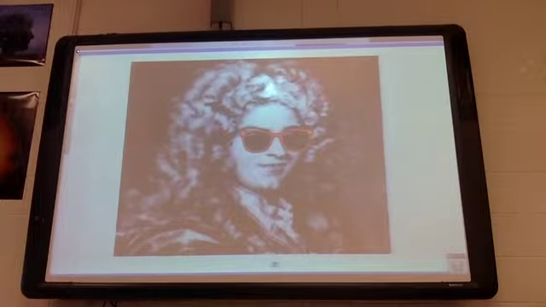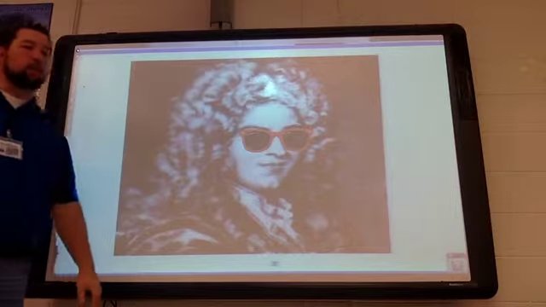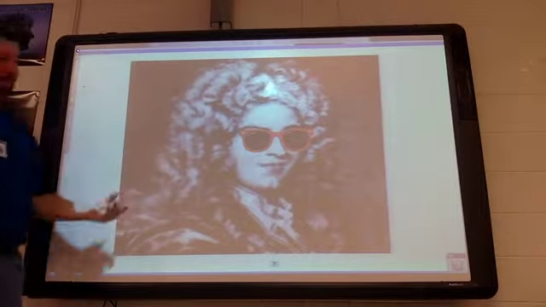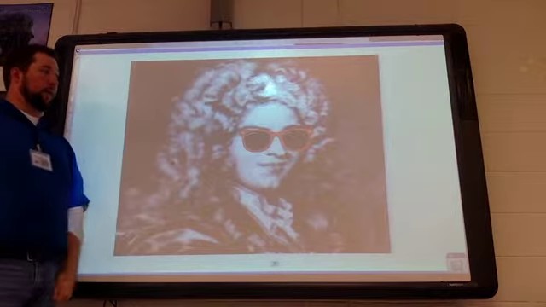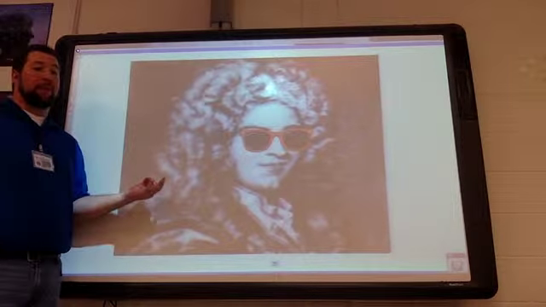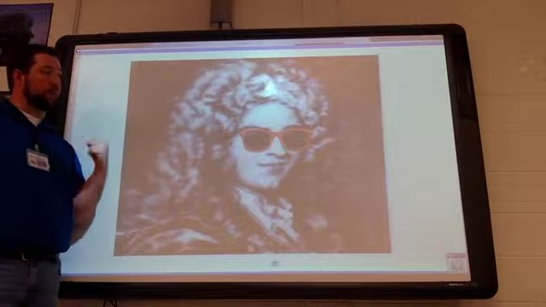All right, L'Hopital's rule. This guy right here with the cool shades, you know he's cool because he has shades, his French name is Guillaume de L'Hopital. The book says he was a competent mathematician, so maybe not the best mathematician, but he did come up with this rule and was the first to publish it.